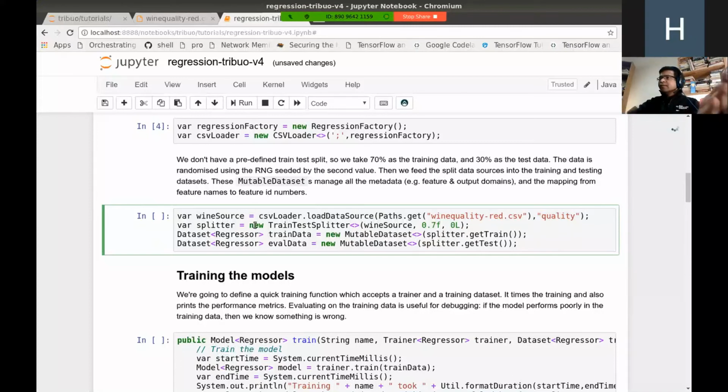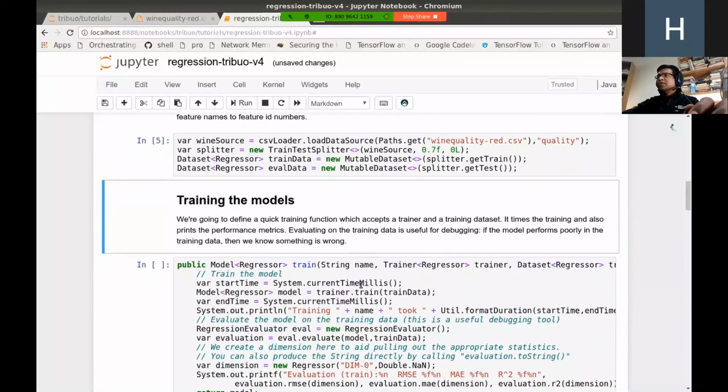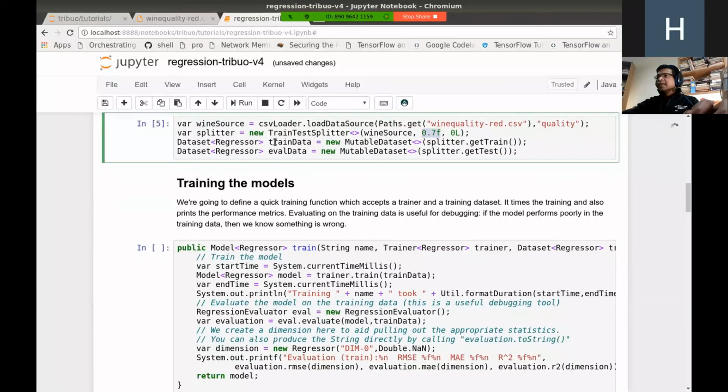When we create a data set, we make sure that we split the data into training and test, because when you're creating a machine learning model, we need to create the model from the training data and then evaluate the model using the unseen test data. That's why we're splitting this data set into two parts. And so here you go. We now have a data set that has the training and evaluation data, and we split it by 70-30. So there's 70% training data, 30% evaluation or test data.